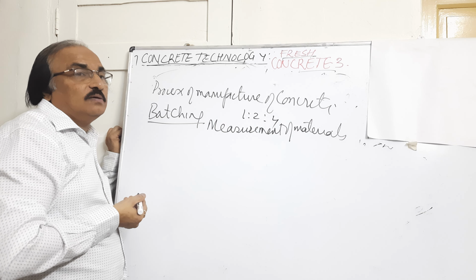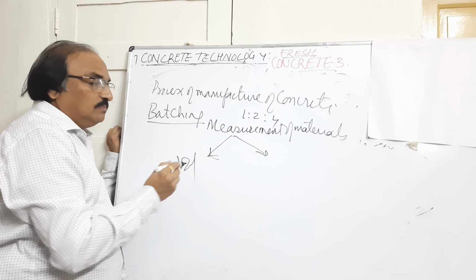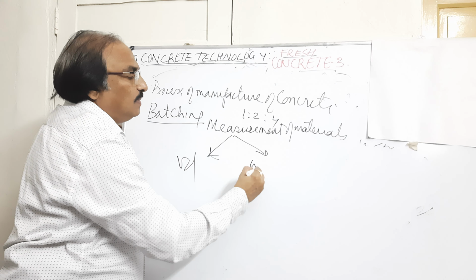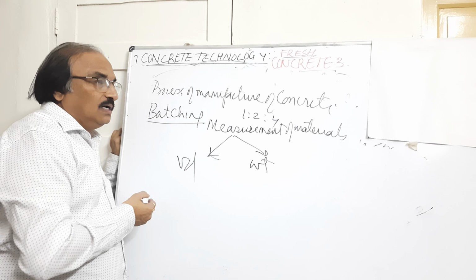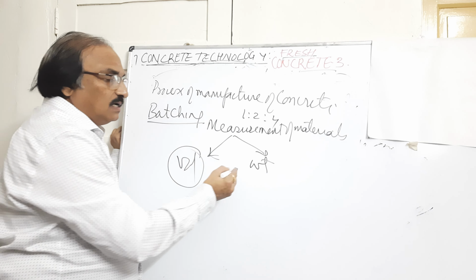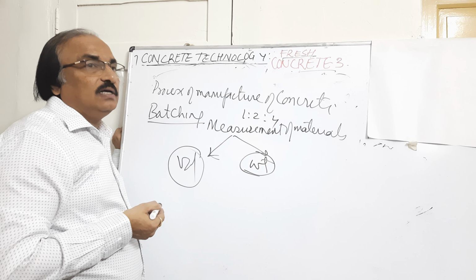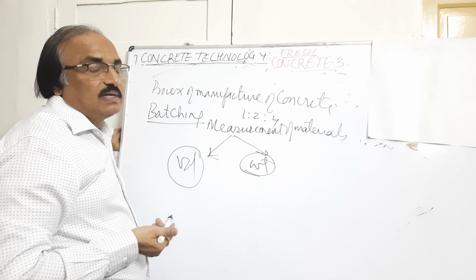So how to measure the materials? There are two methods: one is by volume or another is by weight. The volume method is not preferable, but the method using weight is very easy, so that you can very easily weigh the material and mix it.